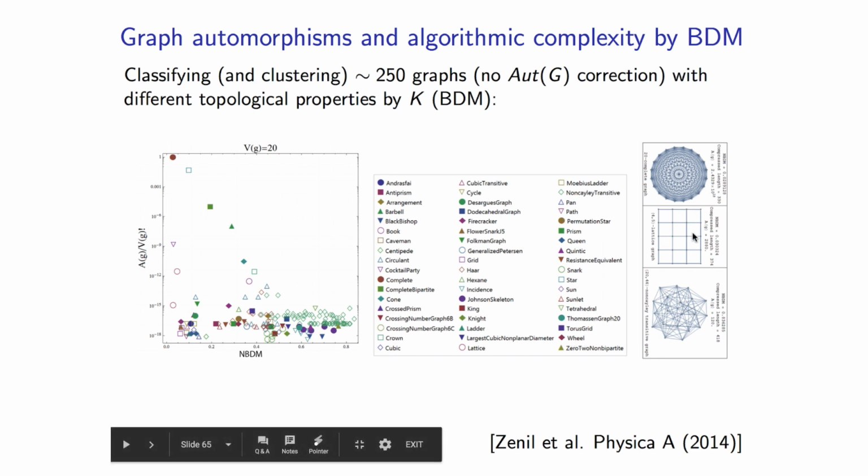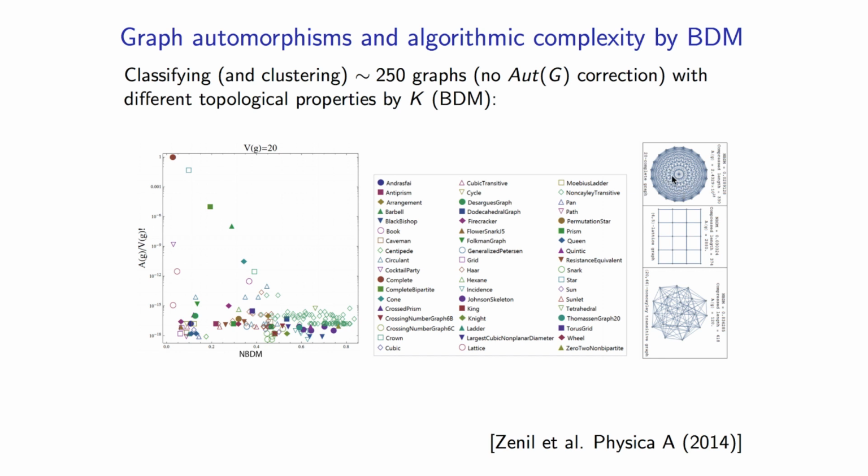Simple graphs like complete graphs are algorithmically simple and belong to large automorphism groups. Other cases, such as lattices, are algorithmically simple and also have a low automorphism count. But more complex graphs, such as Cayley graphs, are in automorphism groups with only themselves and turn out to be always algorithmically complex.